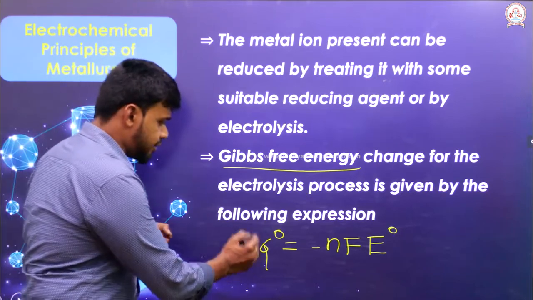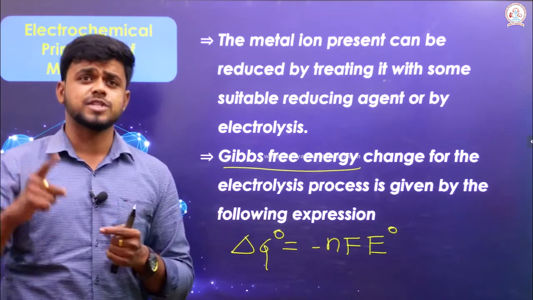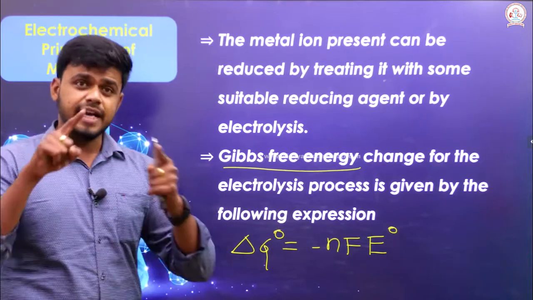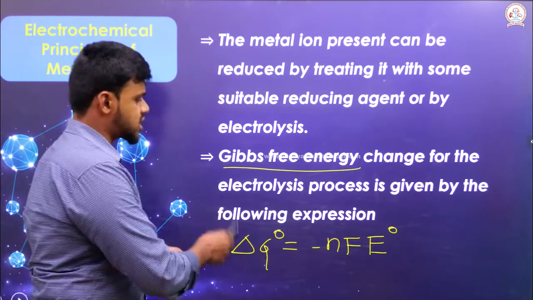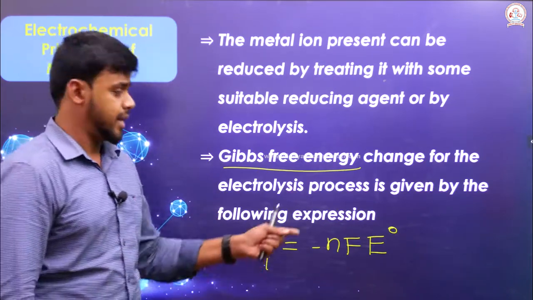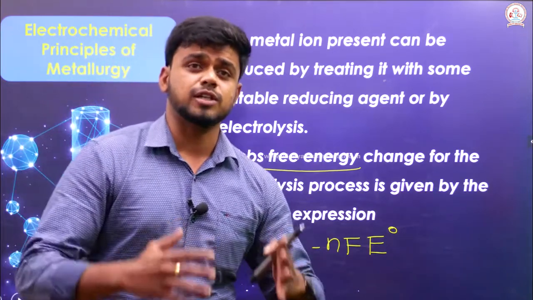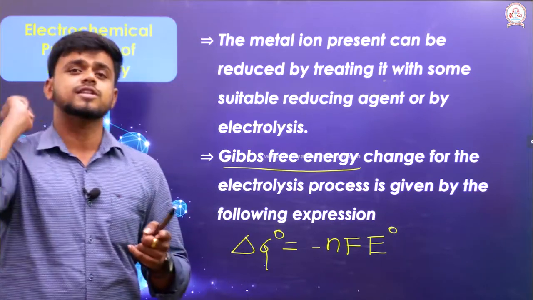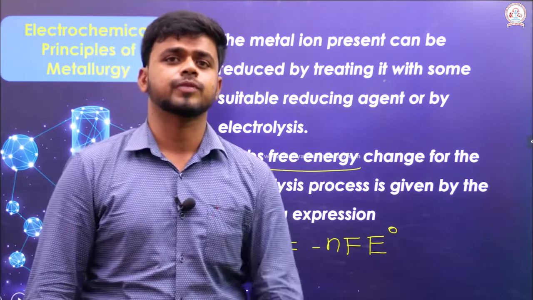When I write G, it is Gibbs free energy. When I put a naught as a superscript, it is standard free energy. When I put a delta symbol before G naught, it is standard free energy change. So the standard free energy change is given by minus nF E naught. Here, n is the number of electrons gained or lost by an electrode in an electrolysis process. F is the Faraday, 96500 coulomb.